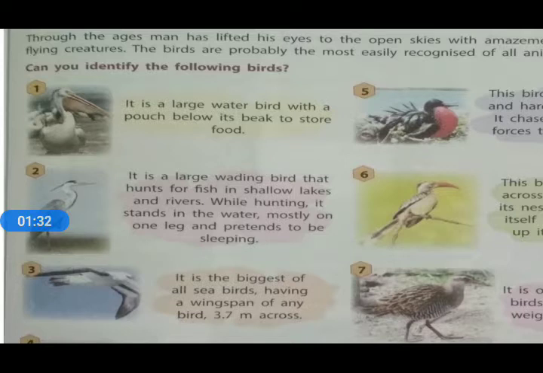Now, the second description: it is a large wading bird that hunts for fish in shallow lakes and rivers. While hunting, it stands in the water, mostly on one leg, and pretends to be sleeping. That is the strategy of that bird to hunt its prey. So what is the name of that bird? The name of that bird is heron.